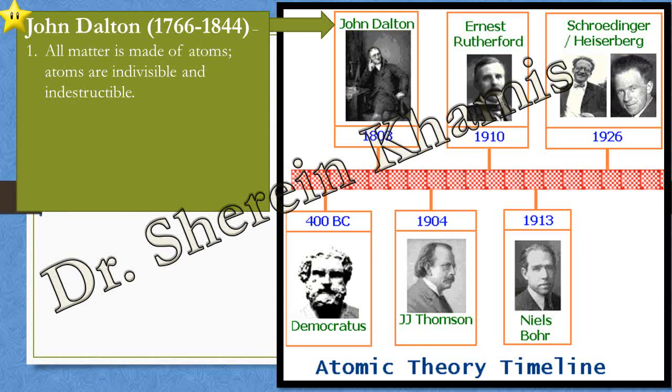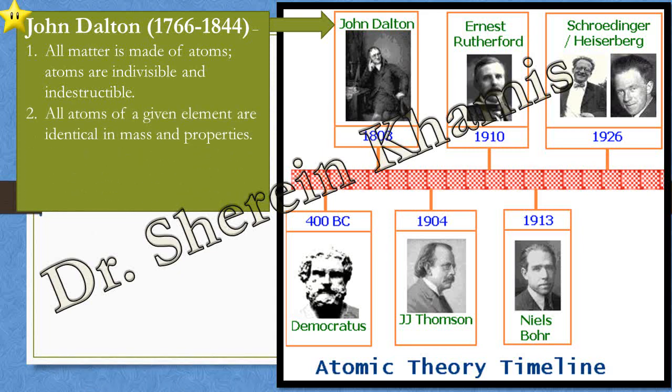John Dalton discovered that all matter around us is made up of atoms. And these atoms are indivisible, they can't be divided into smaller particles, and inspectable, so we can't divide them into small parts.